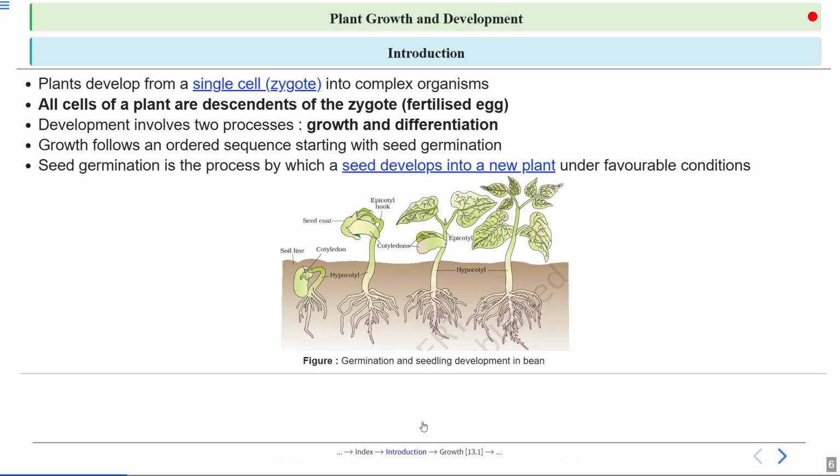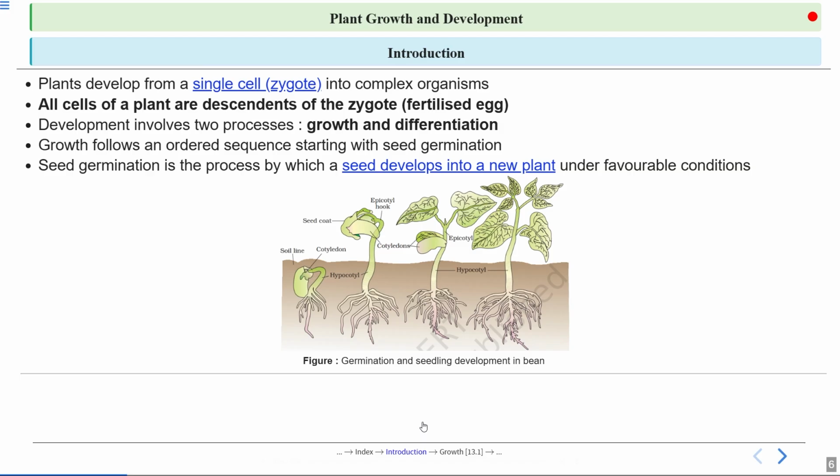Here we can see in the first plant, the plant is inside the soil line because it is starting germination.